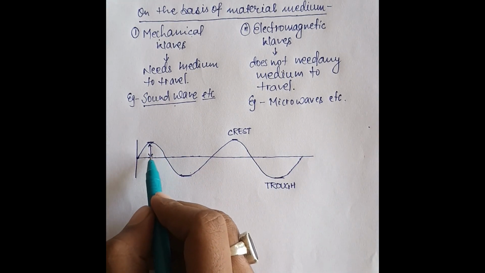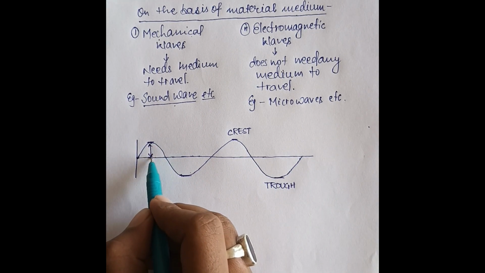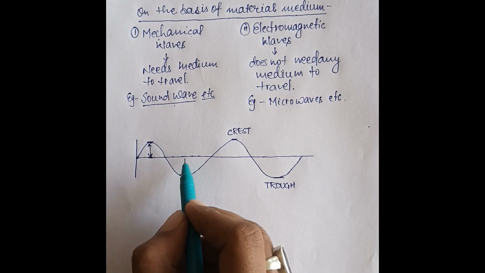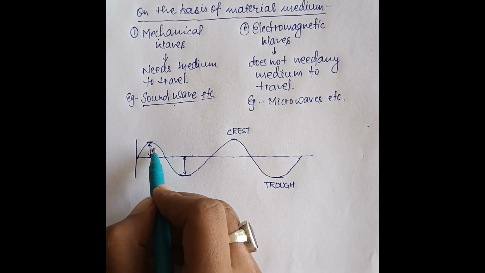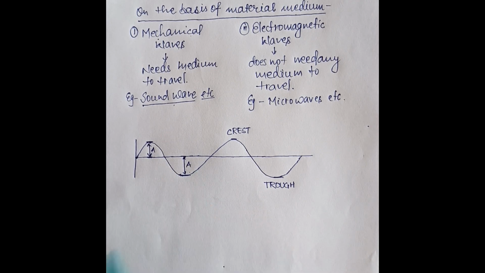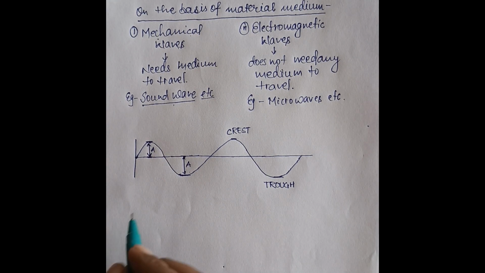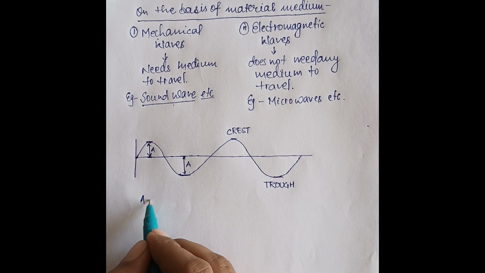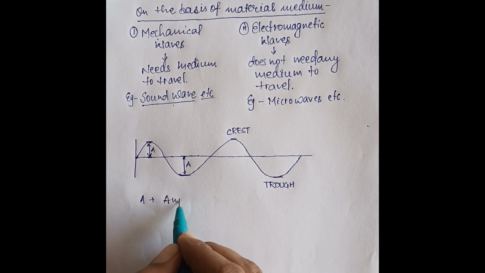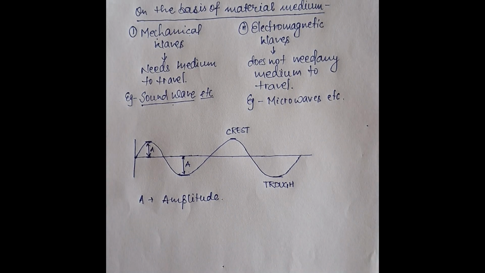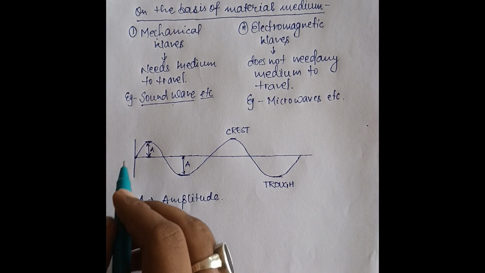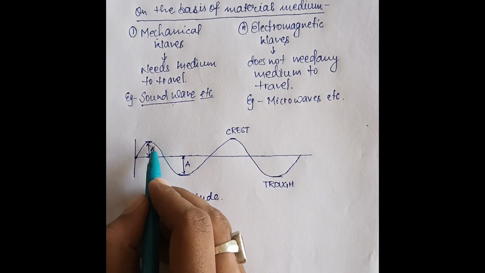The maximum displacement covered by any molecule from its mean position, whether upside or downside, is the same, and this maximum displacement is considered amplitude. We denote it with capital A, where A denotes the amplitude of the wave. Now see here, this is the first wave.